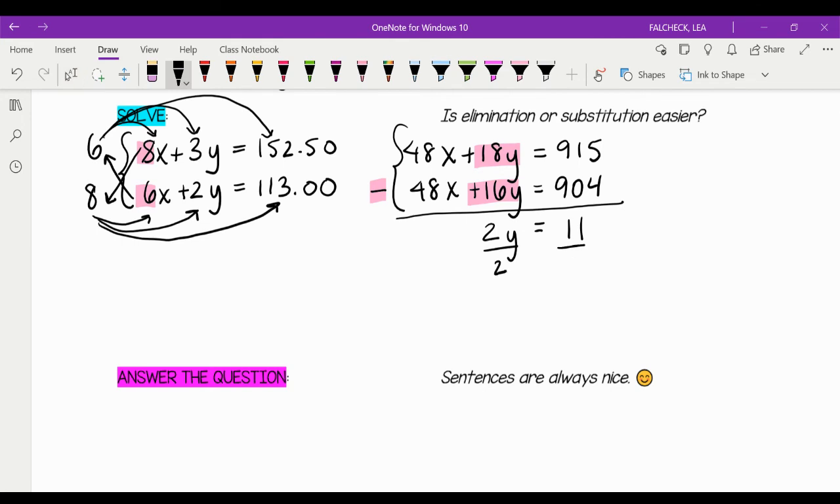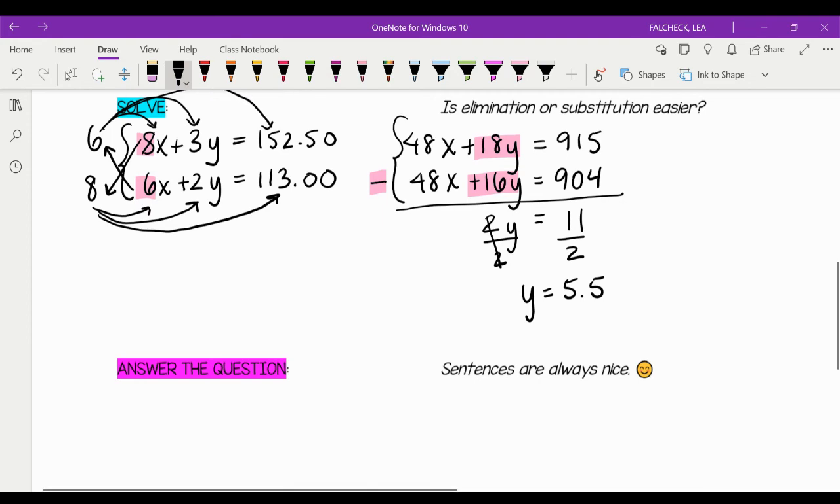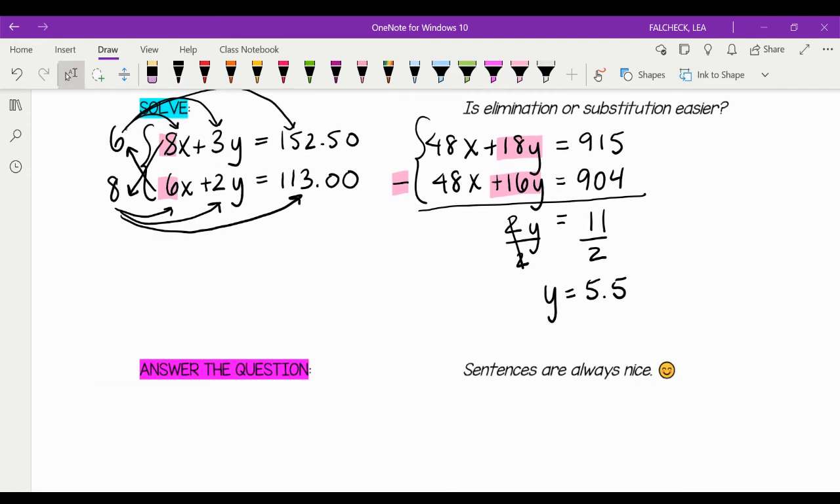I'm going to divide both sides by 2 to get y all by itself. Now I have 11 over 2 for y. Since I'm dealing with money and the cost of items, I'm going to go ahead and turn that into a decimal. So I have y equals 5.5. Now I'm going to take that y equals 5.5 and I'm going to substitute back into the original so that I can solve for x. So I'm going to take this y equals 5.5.